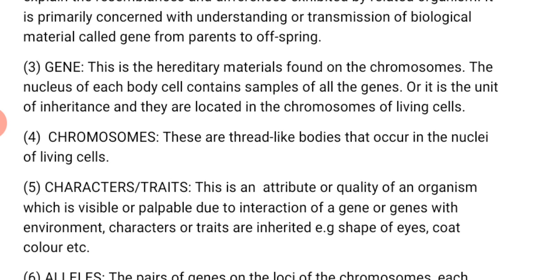Number 5, characters or traits. This is an attribute or quality of an organism which is visible or palpable due to the interaction of a gene or genes with the environment. Characters or traits are inherited, for example, shape of eyes, coat color, etc. When we say character, these are the attributes or qualities that have been passed to you.